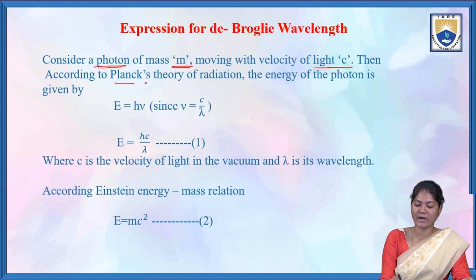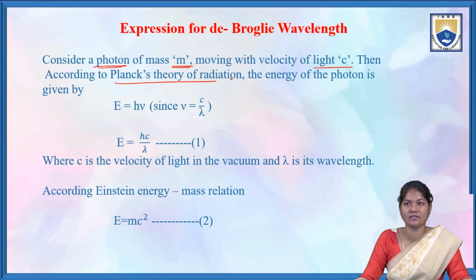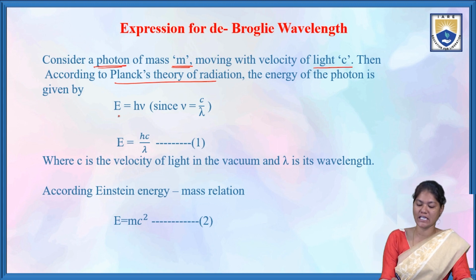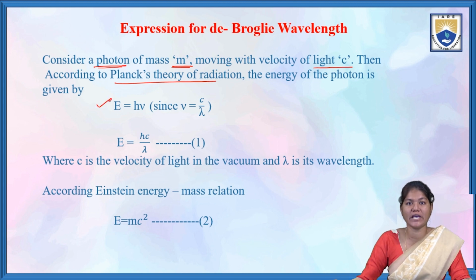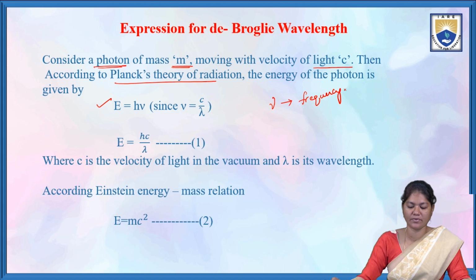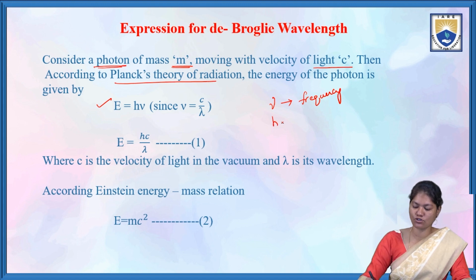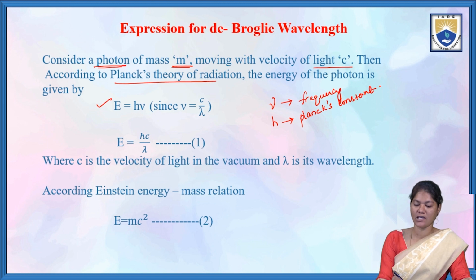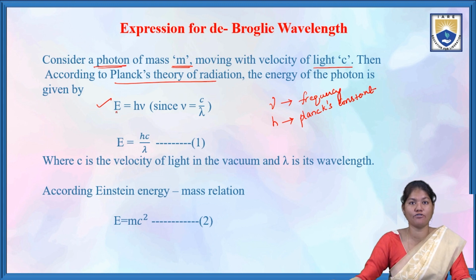According to Planck's theory of radiation, the energy of the photon is E equals h nu, where nu is the frequency, h is Planck's constant, and E is the energy of the photon.